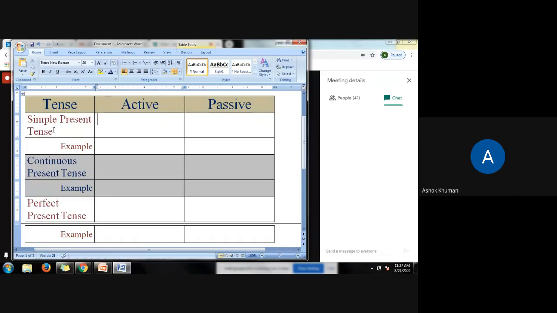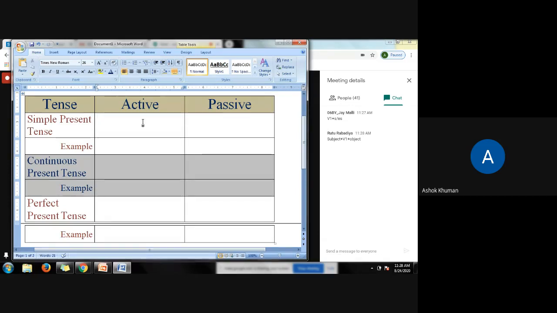So here you can see tense name, active form and passive form. So what is it in the simple present tense? Anybody? Very good. Jai Mali. Yeah, V1 plus object. Very good.